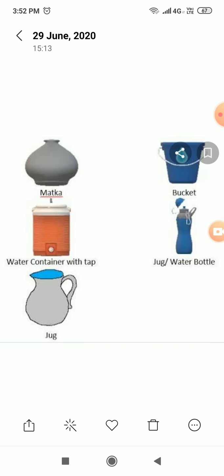Students, where do you store water in your house? We use different containers to store water. Here are the different containers: matka, bucket, then there is a water container with tap, jug, water bottle. What else? So many different containers are used to store water, right? Water is also stored in big water tanks. On big buildings, above the buildings, there are big water tanks and water is stored in them, right? And in this way, we store water to use it for our different purposes, right?